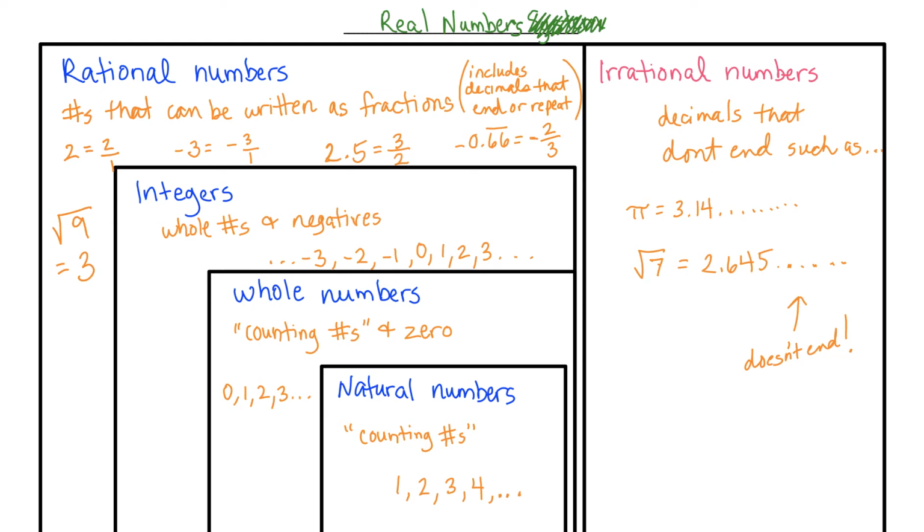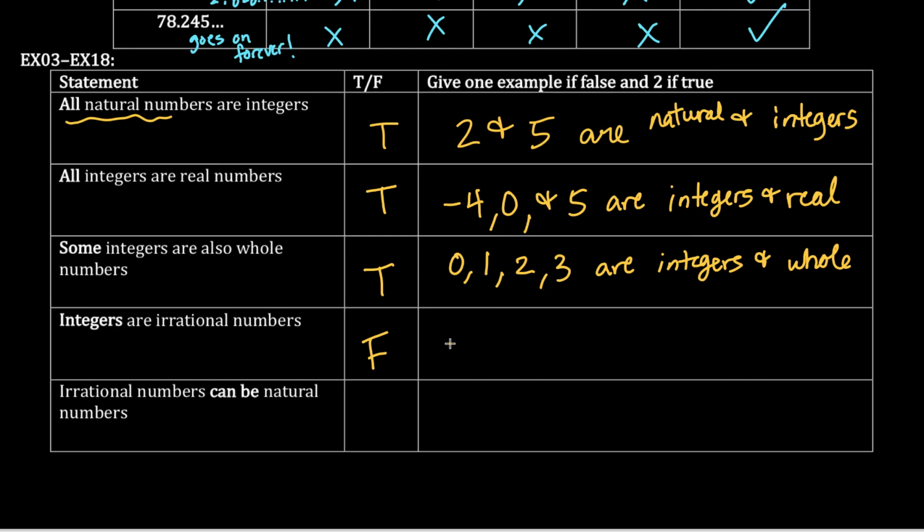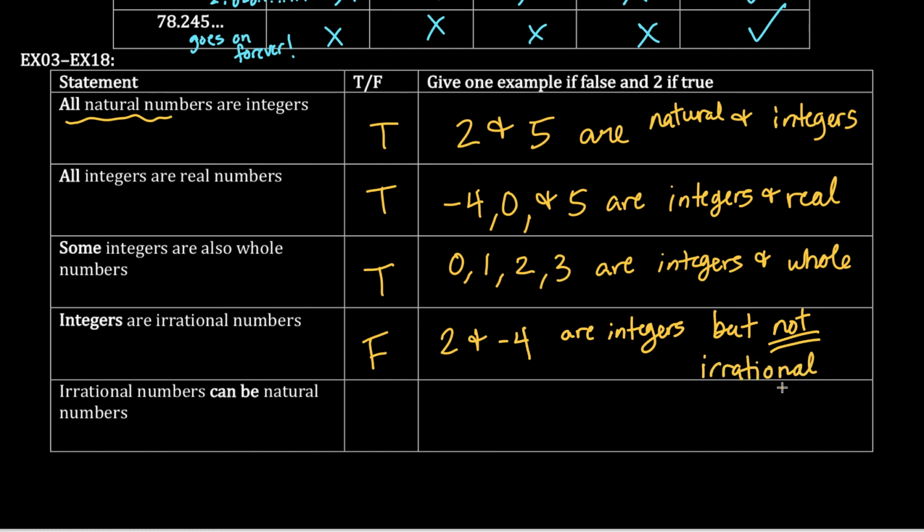Let's give some examples. 2 is an integer. 2 and -4 are integers, but not irrational. Because remember, irrational numbers are decimals that keep going on forever and don't repeat.